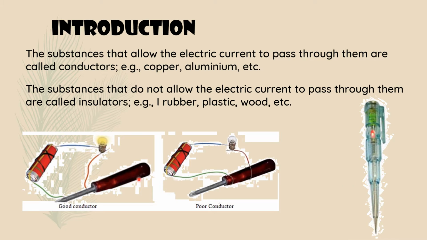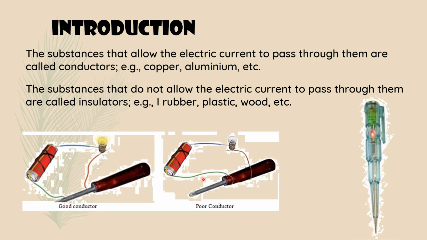So here we take one tester. The holder side, this part, is an insulator and this part is metal, a conductor. This part is a conductor and this part is an insulator. We connect this wire to this metal part, and the battery is also connected here. This metal conducts electricity, that is why the bulb glows, because this part is a conductor. So this is a good conductor.